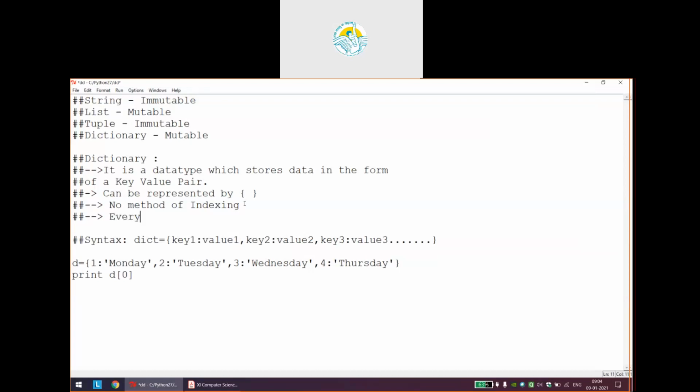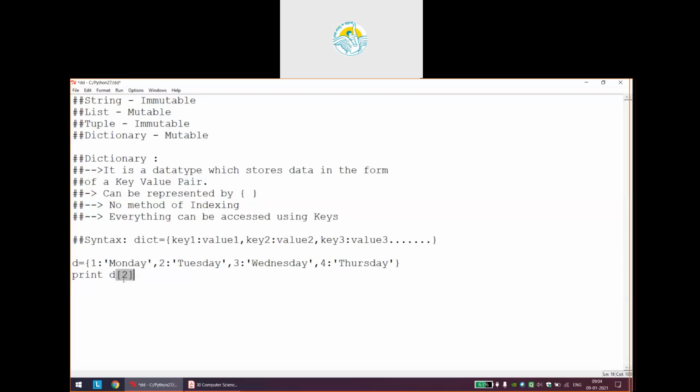Everything can be accessed using keys. I want to access anything in dictionary, all the access can be possible only with the help of keys. I will give you one example. Suppose I want to print Tuesday. Okay, what I will do, d of 2.